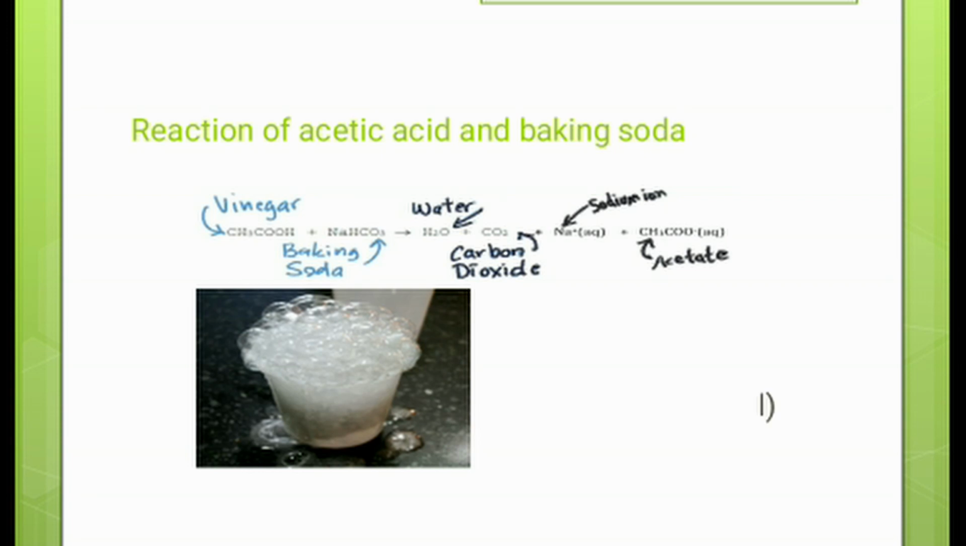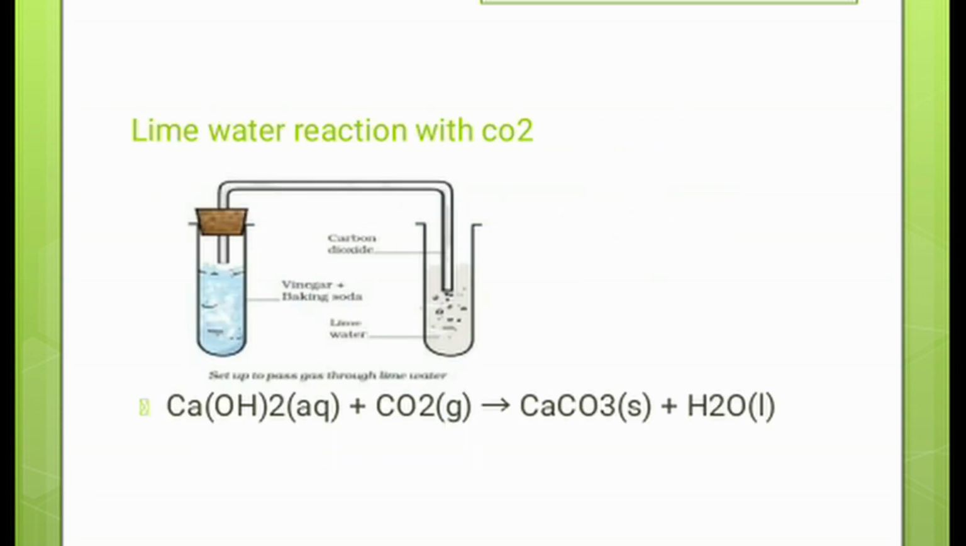So we take a test tube and put vinegar and baking soda, and in another test tube we take lime water. Through a funnel we add a tube which transfers the gas evolved from this test tube to the second, which contains lime water. When there is a reaction between the vinegar and the baking soda, the gas evolved goes to the other test tube and turns the lime water milky.